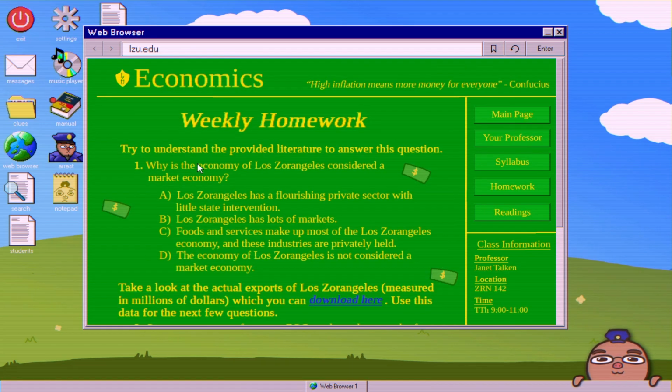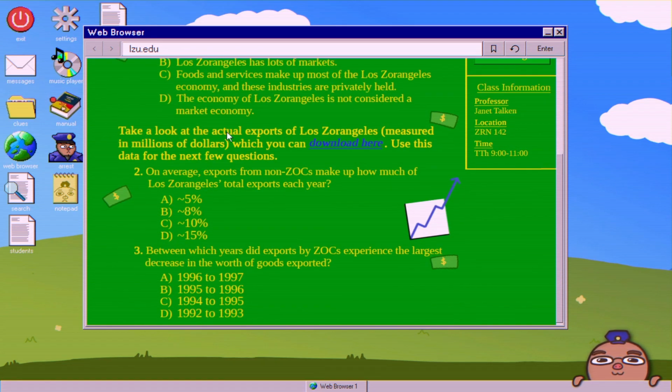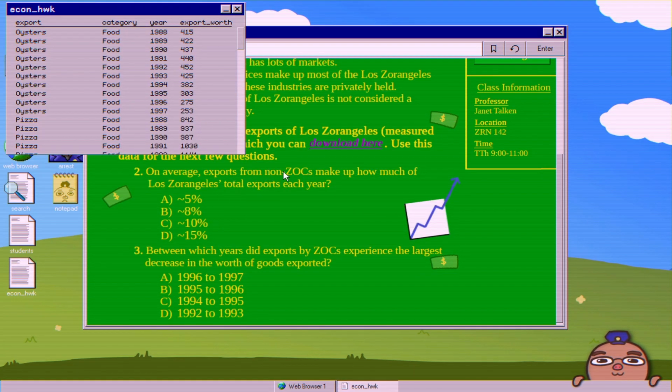So that's question 1. Question 2, take a look at the actual exports of Los Angeles measured in millions of dollars, which you can download here. Use this data for the next few questions. Question 2, on average, exports from non-ZOCs make up how much of Los Angeles' total exports each year? So we need non-ZOCs yearly exports and then the total exports for every year.